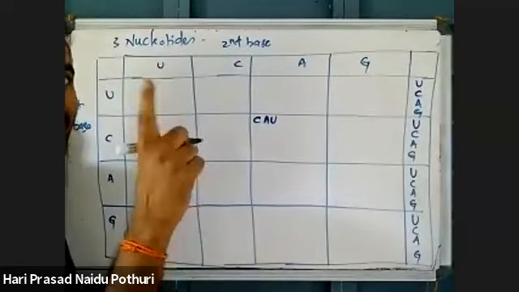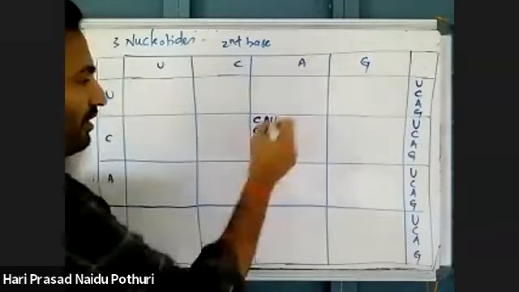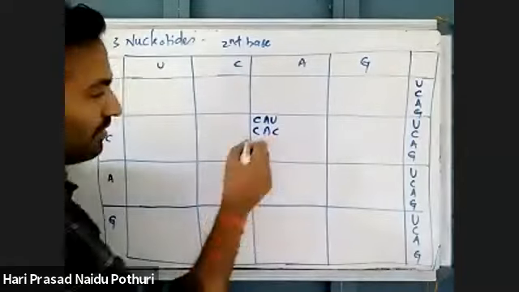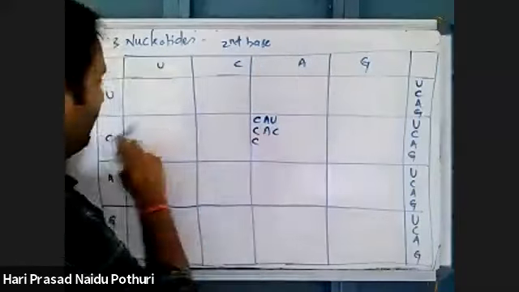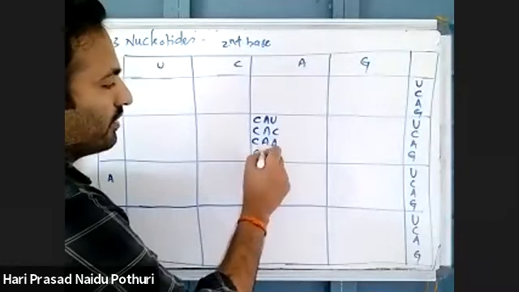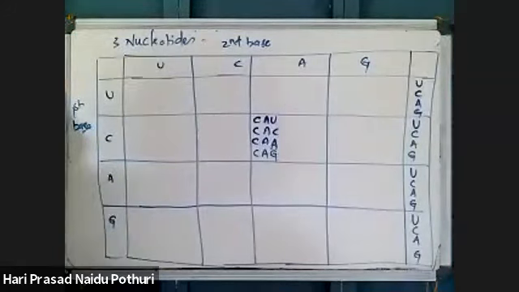You are saying CAU, C, A, C, right? C, A, C, A, G. Okay? This is one sequence.